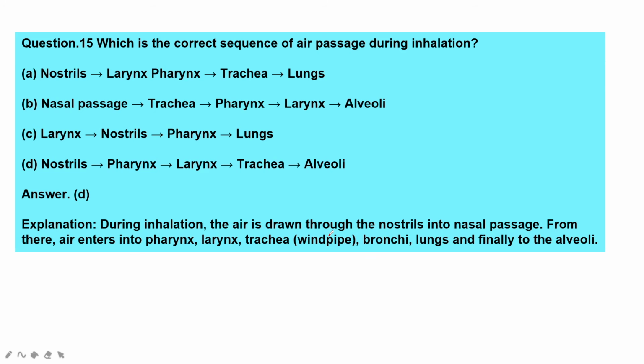Trachea is called the windpipe. It divides into two bronchi, leading to the lungs, and finally to the alveoli, which have a grape-like structure. So during inhalation, D is the right answer.